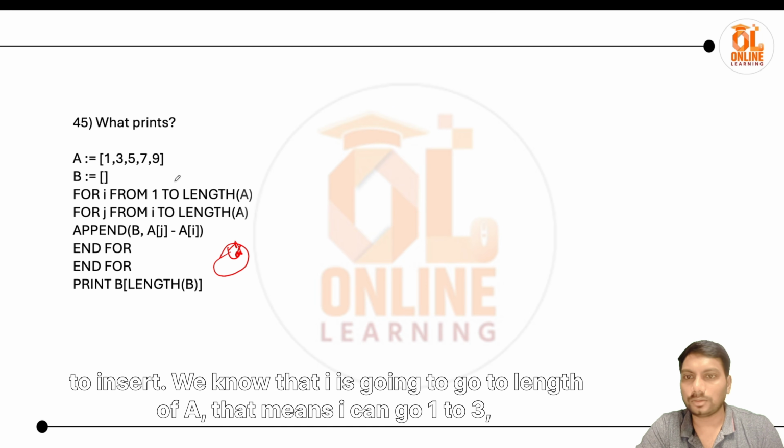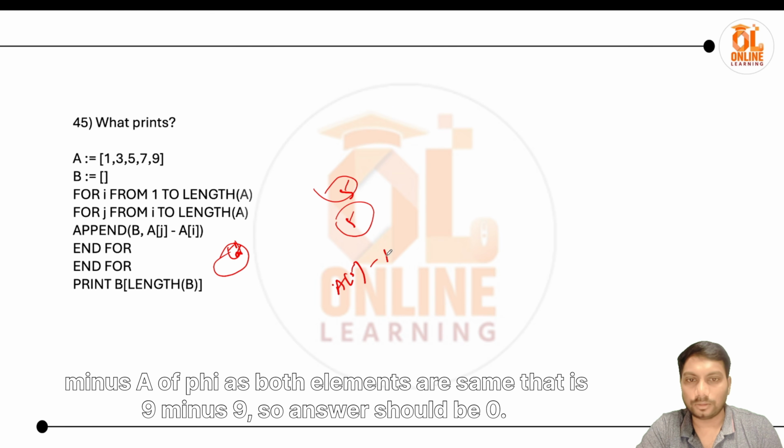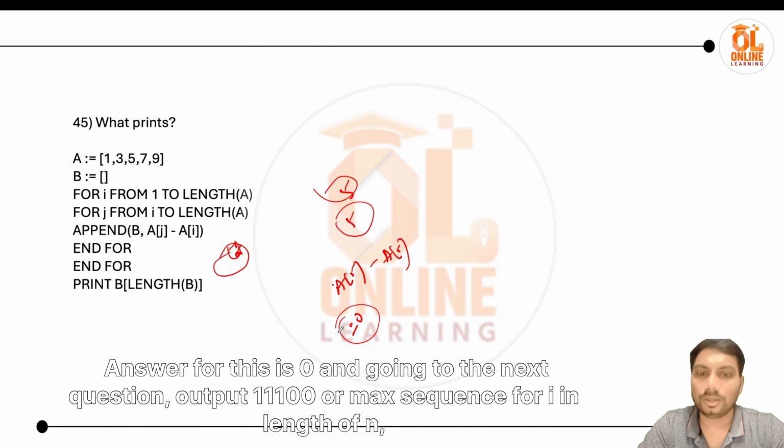We know that I is gonna go till length of a. That means I can go 1 2 3 till 5, and j will also go till 5. So definitely last element will be a of 5 minus a of 5, as both elements are same, that is 9 minus 9. So answer should be 0. Okay, answer for this is 0.